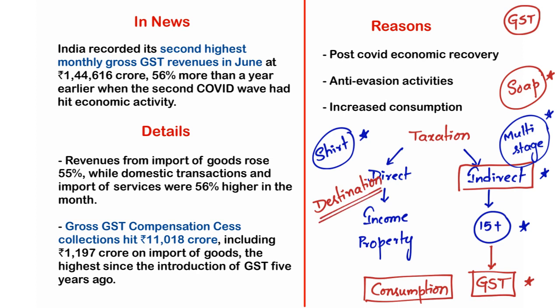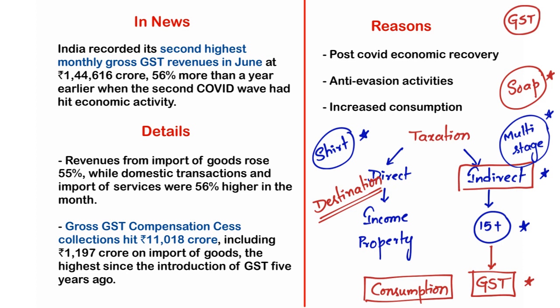So all you need to remember till now is that GST, that is Goods and Services Tax, is an indirect tax, a comprehensive tax, a multi-stage tax, and a destination tax. And the consumer never pays this GST directly to the government, but rather pays it to the manufacturer or service provider. So the service provider will pay this particular tax directly to the government. These are some important things that you need to remember regarding GST.